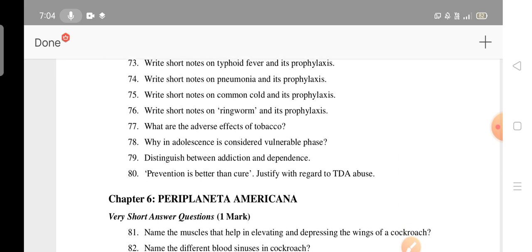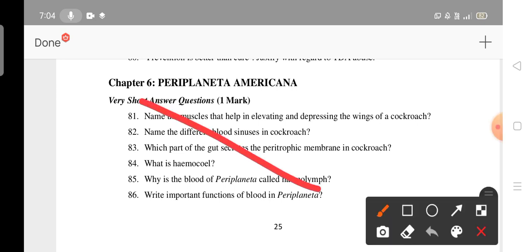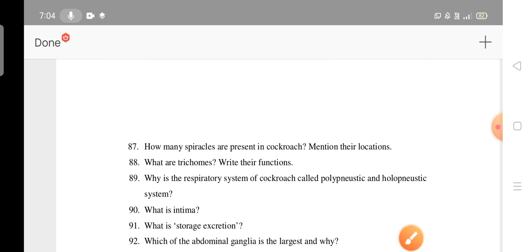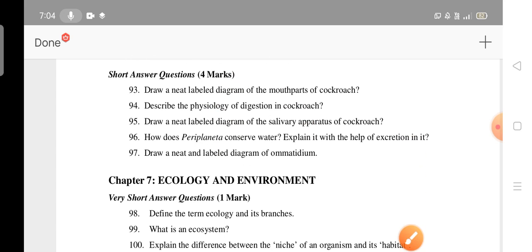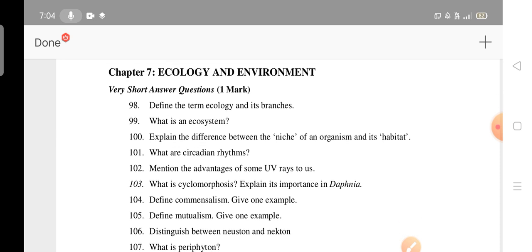So 16 is deleted, so no need to read. But even for next year, if they ask, they can also go through this video. So it may be helpful for those people also. Okay, for tomorrow, those who are going to read this chapter, no need to read this deleted topic. Okay, next this is also deleted, no need to read and all. Next, the 7th unit is very important. You may get 9 marks weightage from this unit. Please go through this unit, the 5th unit and this 7th unit.